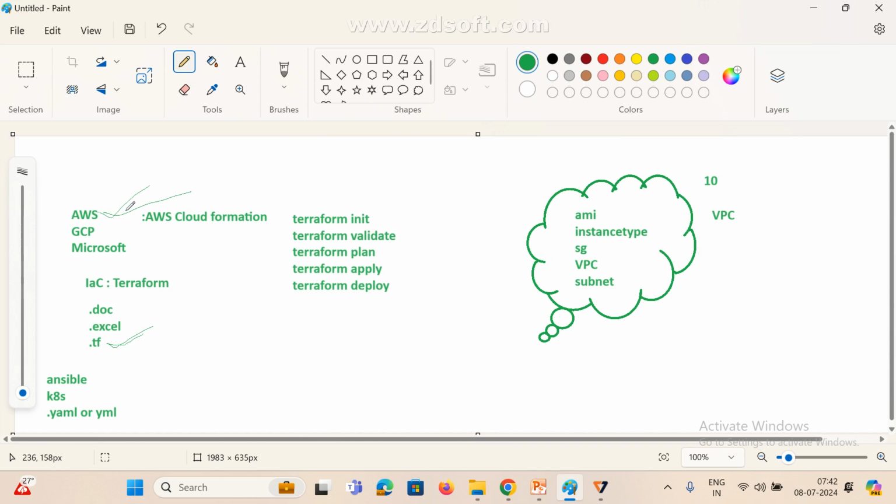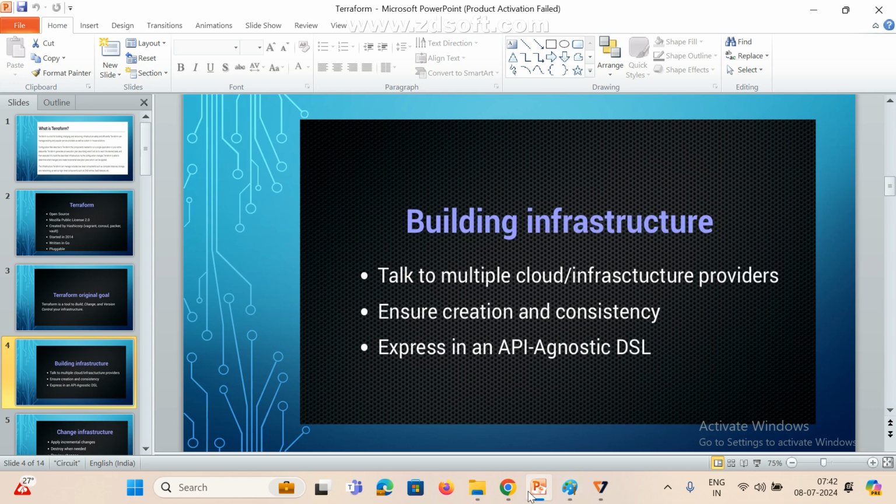It won't connect to GCP, Microsoft Azure, or Oracle Cloud, and there are many clouds, right? But with the help of Terraform, it can connect with any providers. These are the providers. If you want, we can connect the AWS provider, or GCP, or Microsoft. That is the main advantage of Terraform.